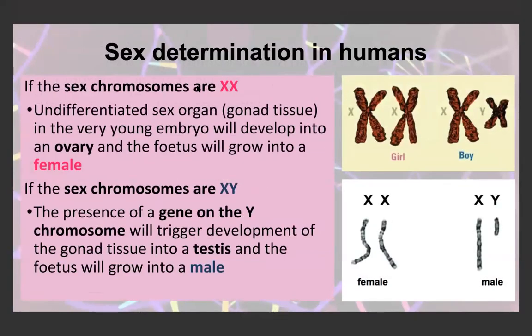If the sex chromosomes are XX, this means that they are going to be inside the cells of a female organism. That means that the undifferentiated sex organ, the gonad tissue within the embryo, is going to develop into an ovary, and the fetus will become a female. If the sex chromosomes are XY, the gonad tissue will develop into a testis, and the fetus will grow into a male.